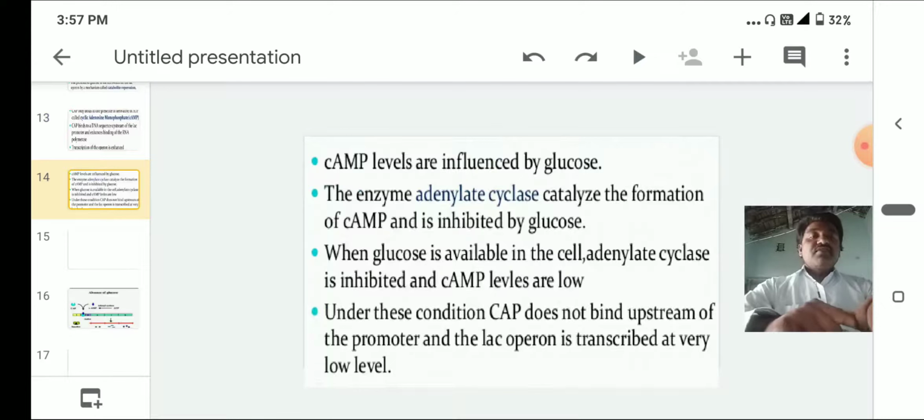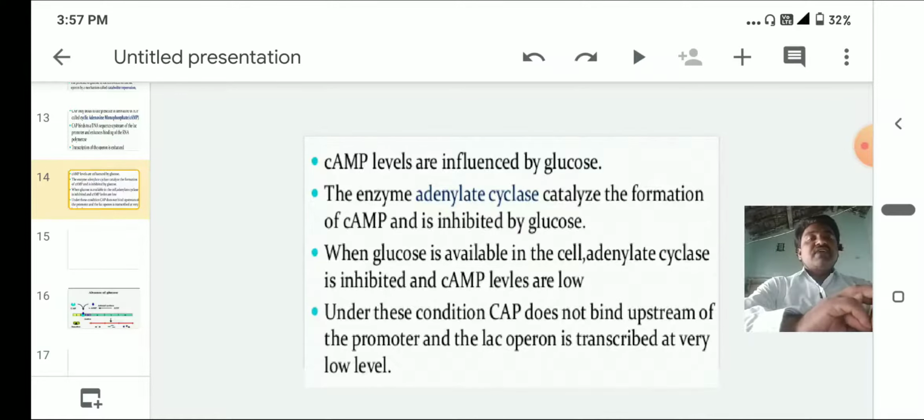So cyclic AMP levels are influenced by glucose. Where is the cyclic AMP produced from? From ATP. The enzyme adenyl cyclase catalyzes the formation of cyclic AMP, and it is inhibited by glucose.